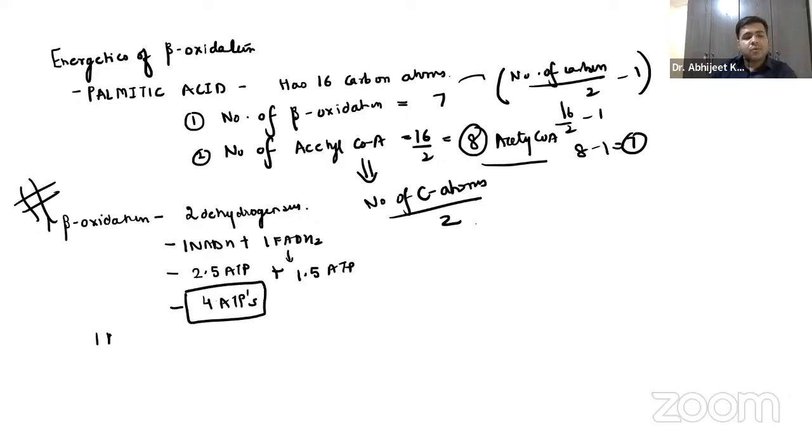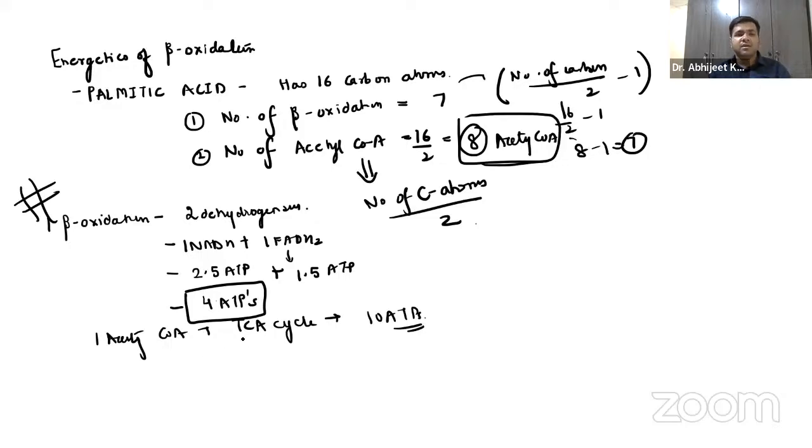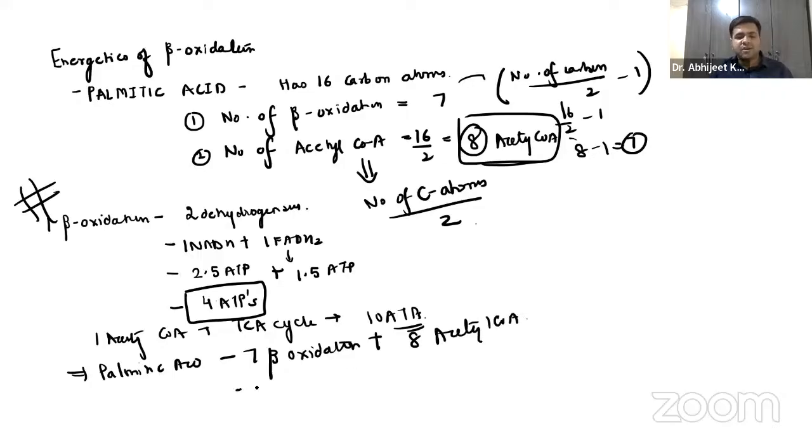4 ATPs. One acetyl coenzyme A, when it enters into the TCA cycle or the Krebs cycle, how many ATPs does it give? 10 ATPs. Now, how many acetyl coenzyme A is formed? 8. So you should know palmitic acid: it is 7 beta oxidation plus 8 acetyl coenzyme A. 7 beta oxidation means 7 into 4, right?